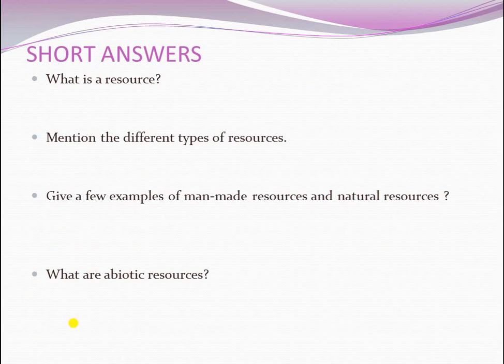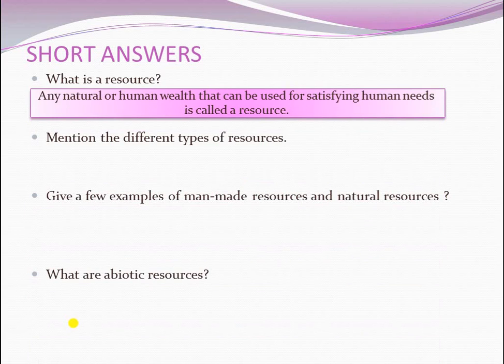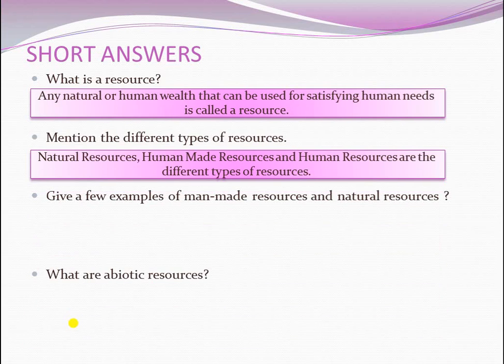First one, what is a resource? Can you remember? Yes, any natural or human wealth that can be used for satisfying human needs is called a resource. And mention the different types of resources. They are natural resources, human made resources, and human resources.